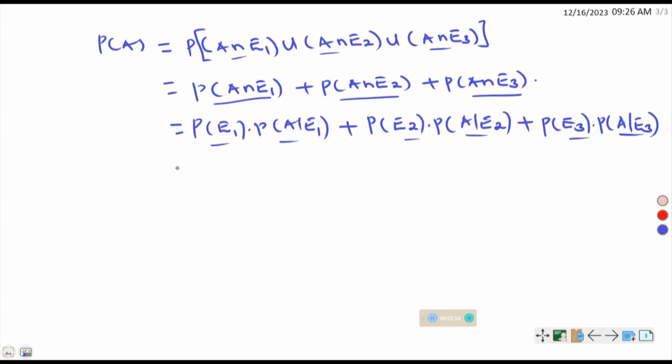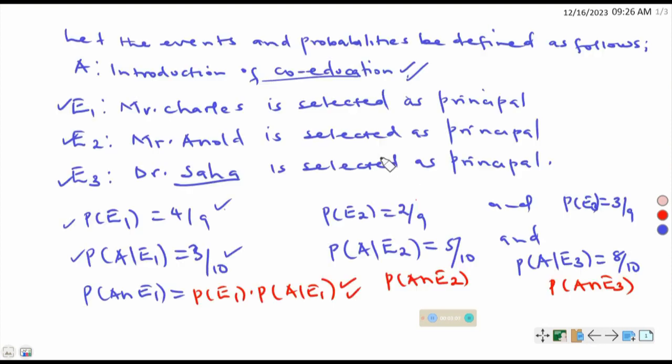Let us substitute. Probability of E1 is 4 out of 9. E2 is given, A given E2 is here. E3 is given, A given E3 is known.